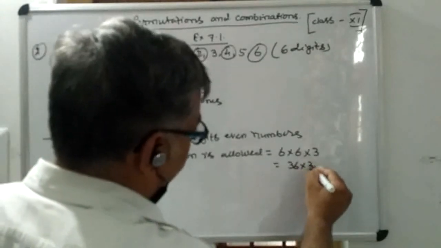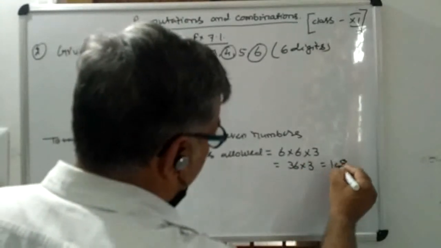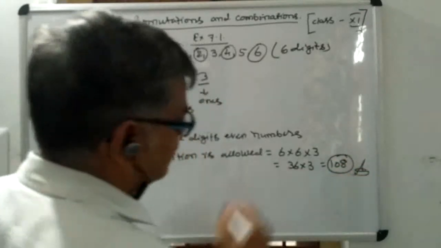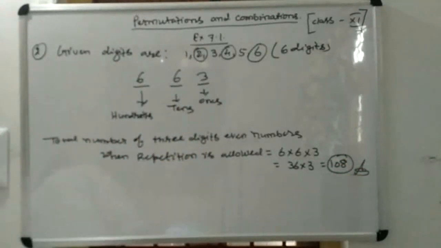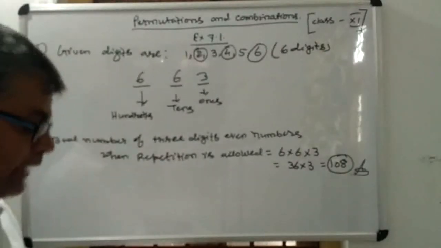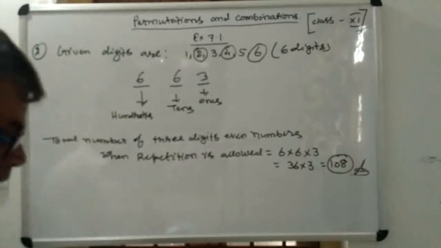So it will be 108 such numbers that can be formed. In this way, this question has been completed.